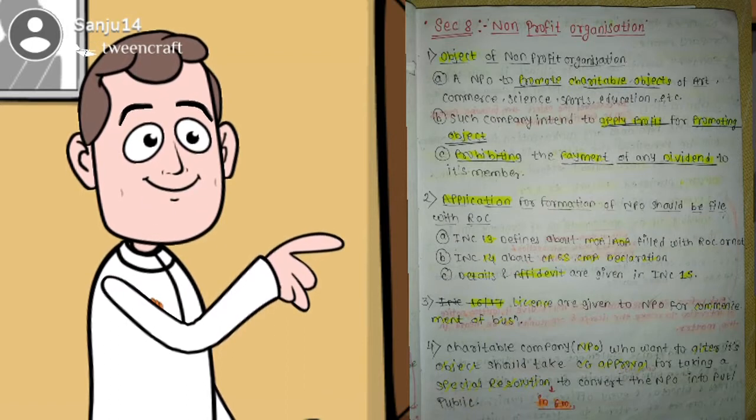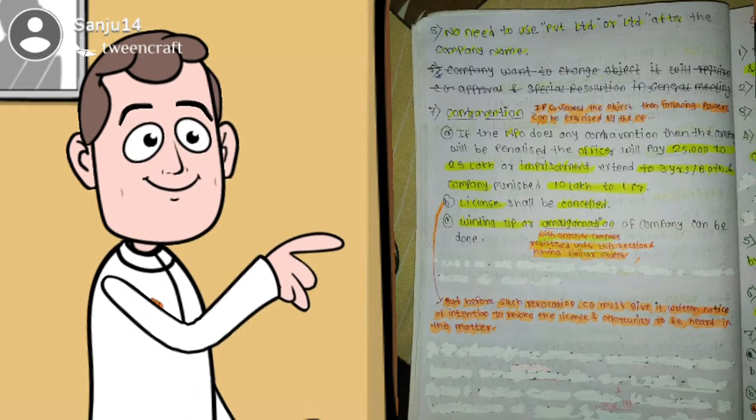Third, license is given to NPO for commencement of business. Fourth, a charitable company, meaning an NPO, that wants to alter its object should take CG approval and pass a special resolution in general meeting to convert the NPO into a private or public company. Fifth, no need to use private limited or limited after the company name. Then sixth, contravention. If the company violates the object, then the following powers can be exercised by the central government.